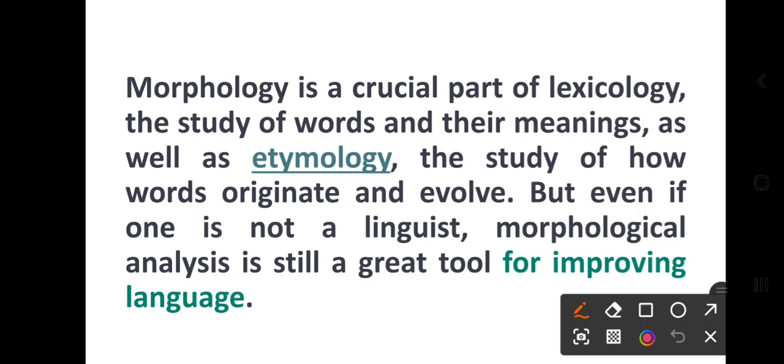So again we have to understand three terms: morphology, lexicology, etymology.